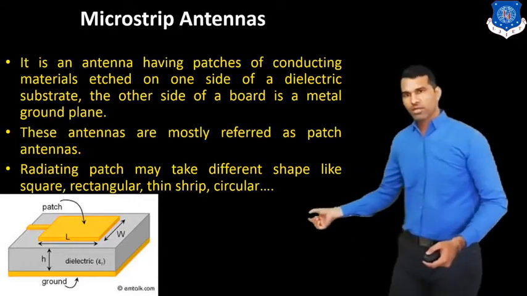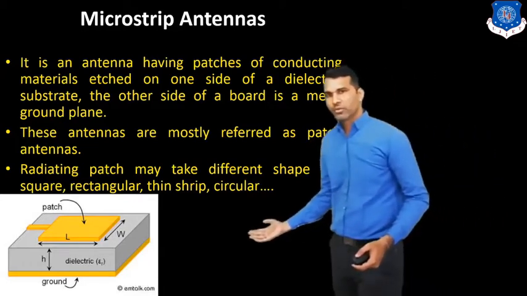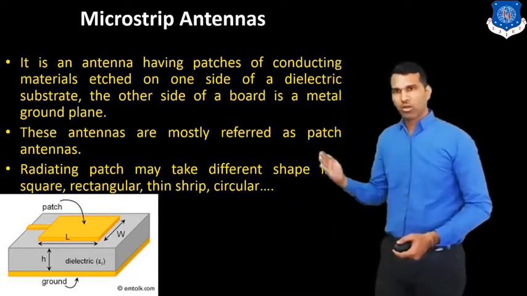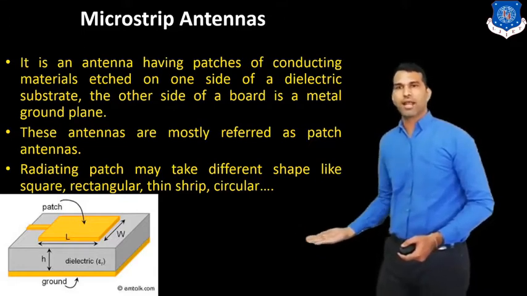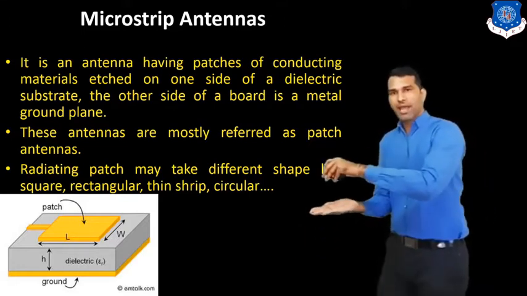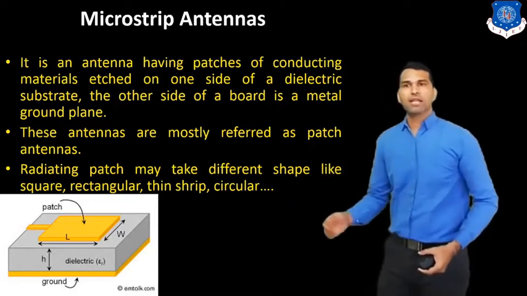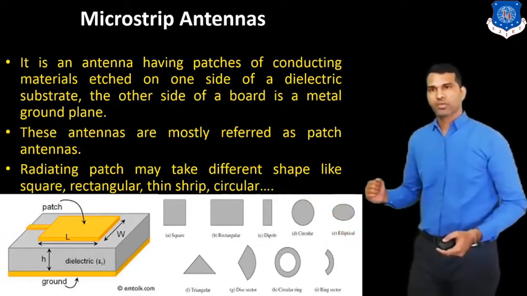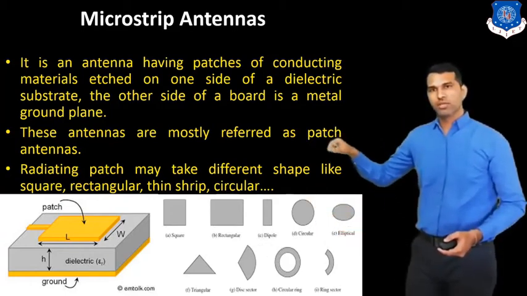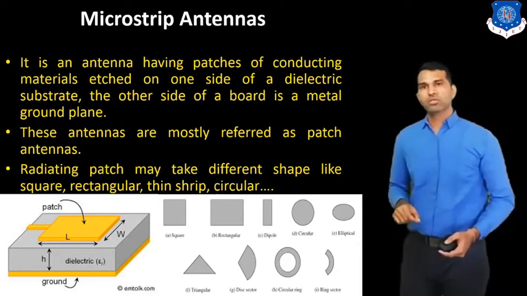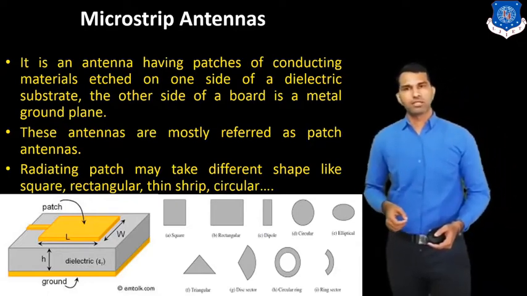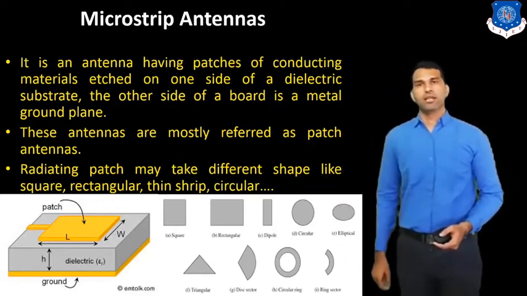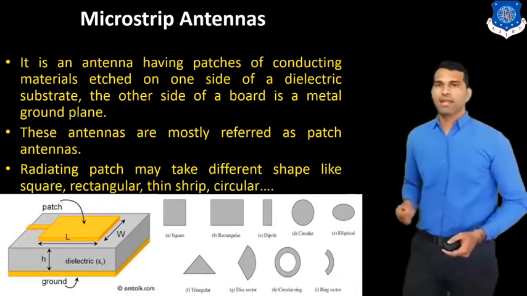In the middle part you can see the dielectric material, and the upper portion is the patch, and the lower portion is known as the conducting ground. In between the patch and ground is the dielectric material, and these are the different shapes of the patch. Here in the upper portion we use a rectangular shape, but we can use a circular shape or any shape to design this antenna. So this is the microstrip antenna.